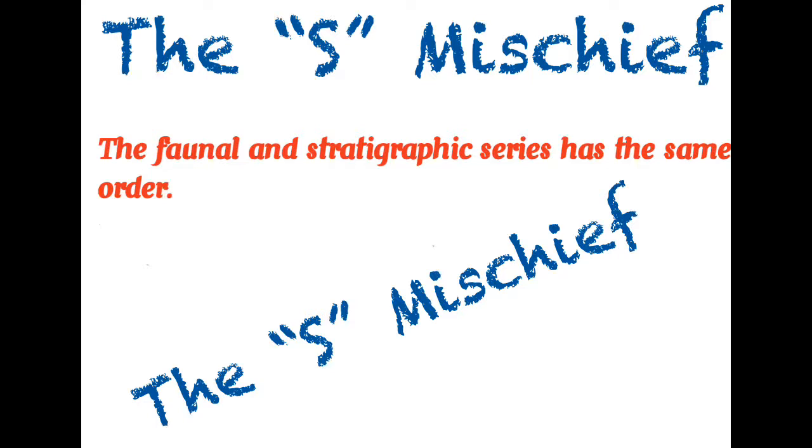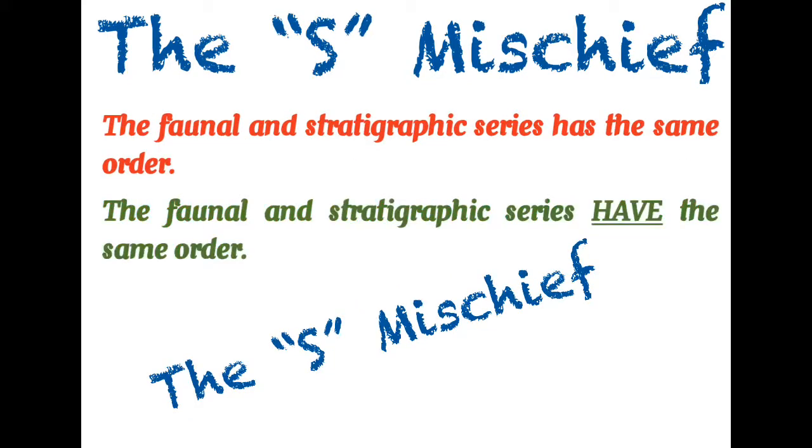So what do you suggest about the accuracy, the acceptability of this sentence? The faunal and stratigraphic series. Again, the word series can be confusing for you. And I have a complete rule about the class of words that contain this word series. This can be singular, this can be plural. Anyhow, this sentence is incorrect, and the correct version is as it is before you on the screen.